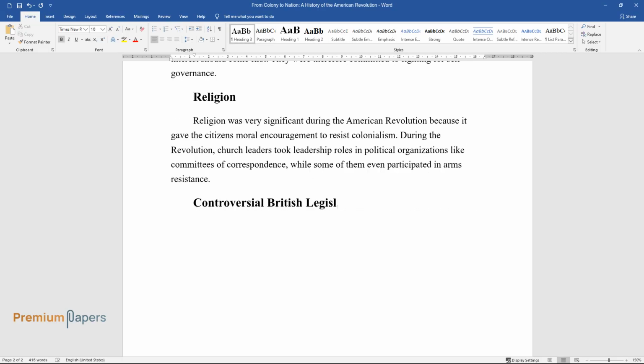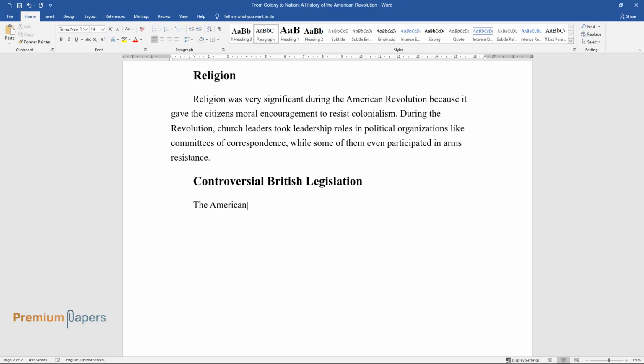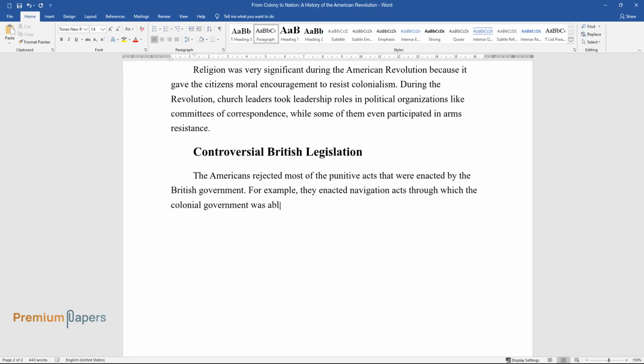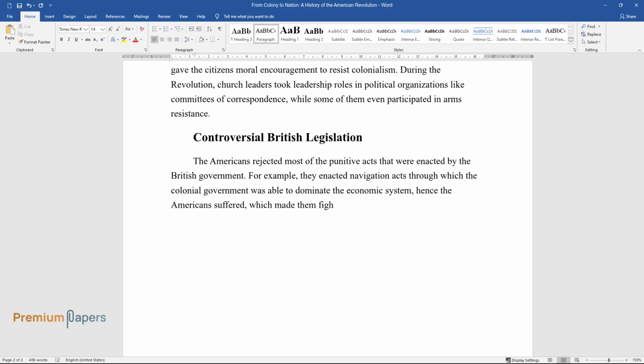Controversial British legislation. The Americans rejected most of the punitive acts that were enacted by the British government. For example, they enacted navigation acts through which the colonial government was able to dominate the economic system, hence the Americans suffered, which made them fight against oppression.